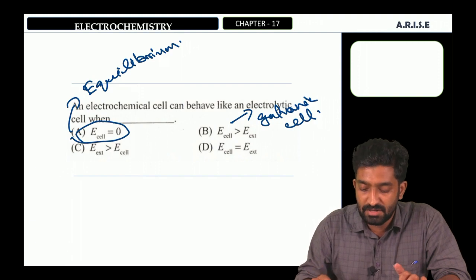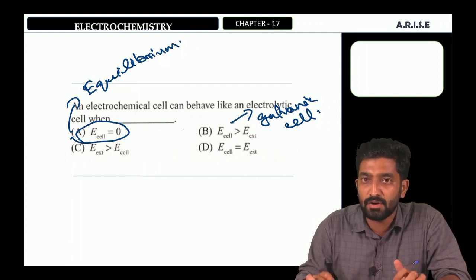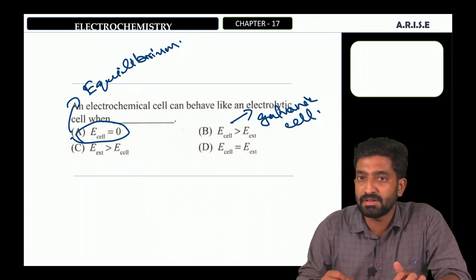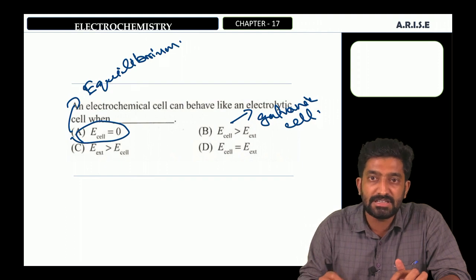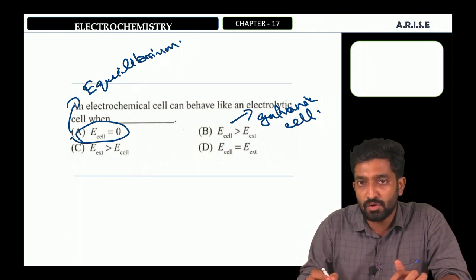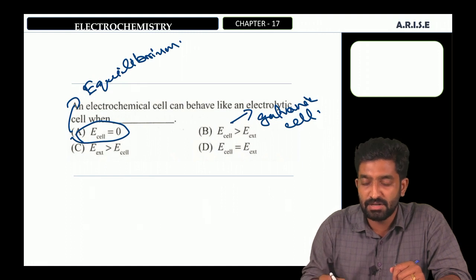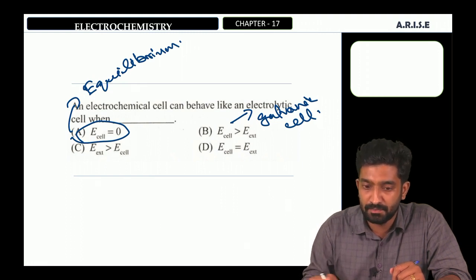That means the electron will flow from anode to cathode, and there will be a current flow from cathode to anode. In the case of a Daniell cell, the zinc ions will go to the solution and copper metal deposits on the cathode. That is, it will act as a galvanic cell.